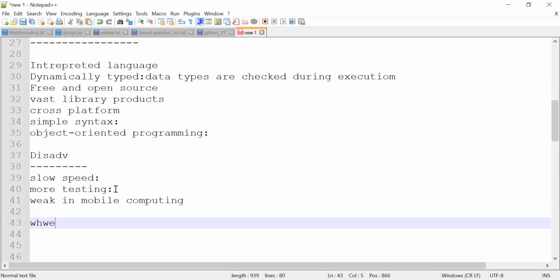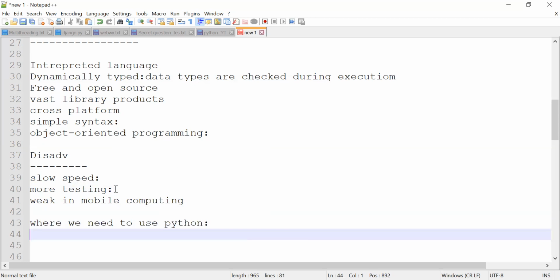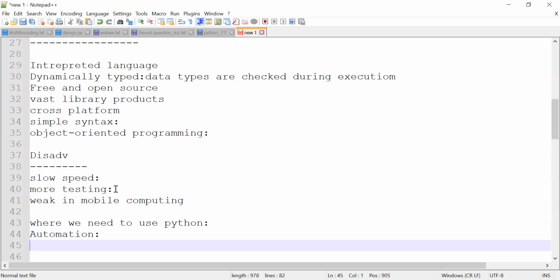Next, where do we need to use Python? Use Python for automation purposes. Nowadays, for automation, everyone asks for Python.